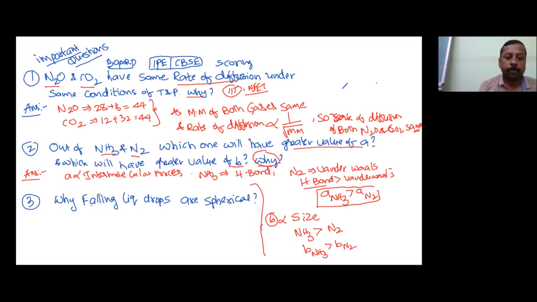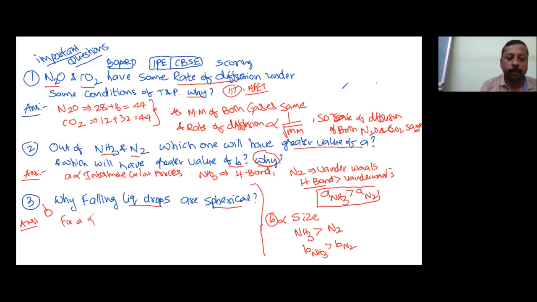Next question: why do falling liquid drops take a spherical shape? When you drop something, it will immediately take a spherical shape. Why is that? The answer is, it is in the liquid state.